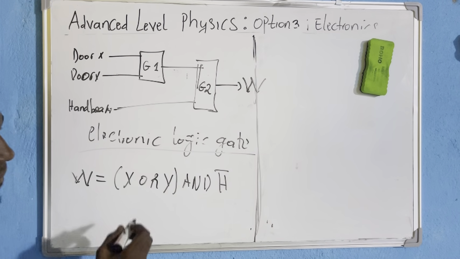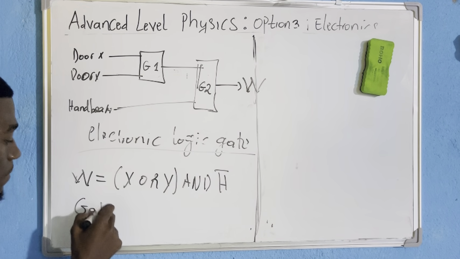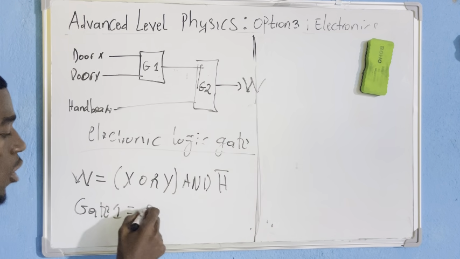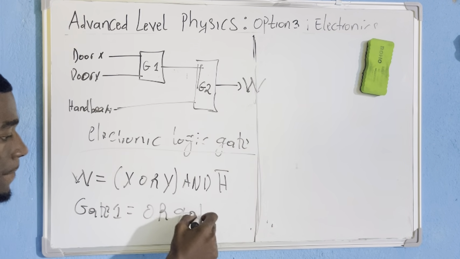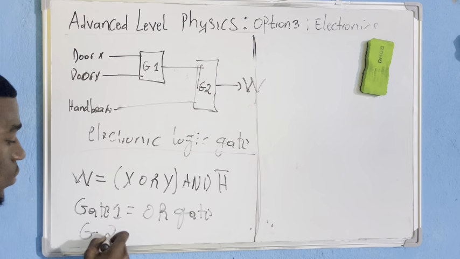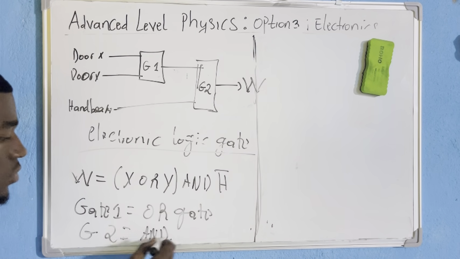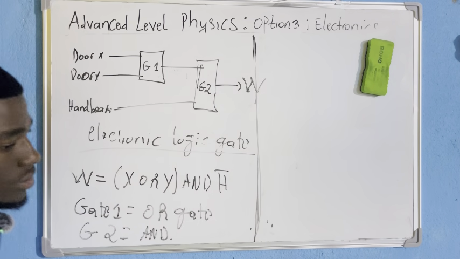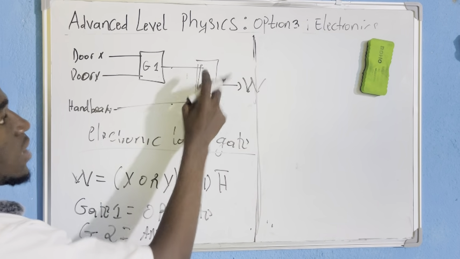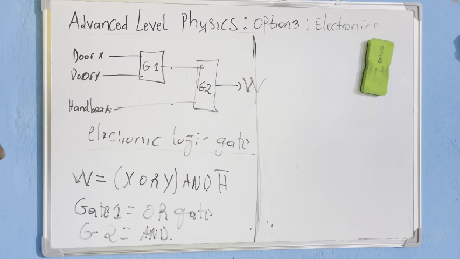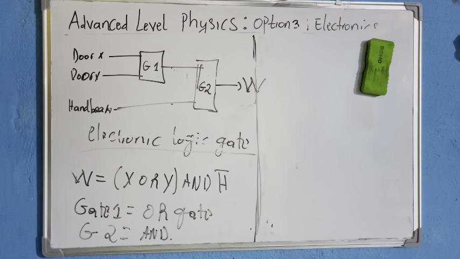It means that gate 1 should be the OR gate and gate 2 should be the AND gate, to join the two outputs. To join this one and this one, we need AND. So that is it. Nothing to fear there, students.